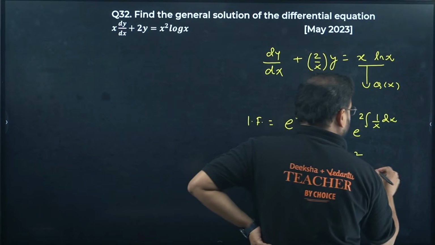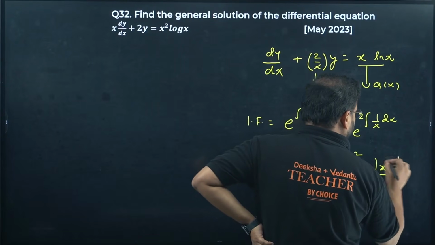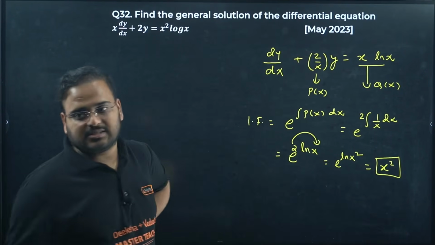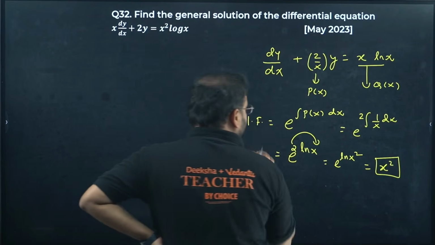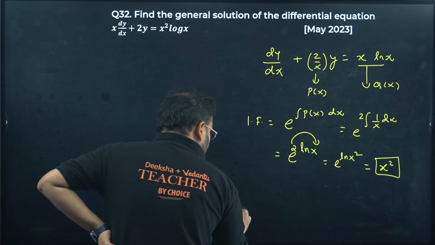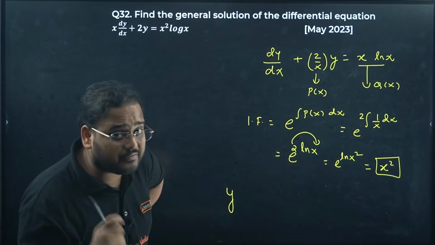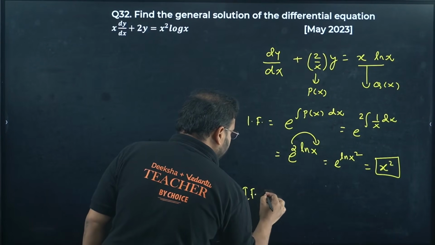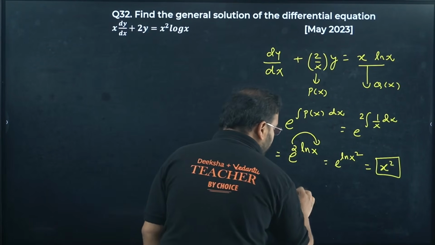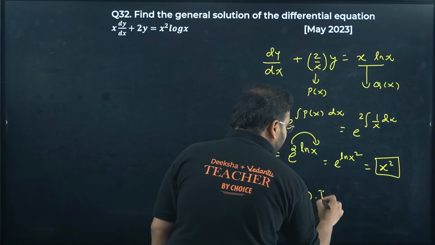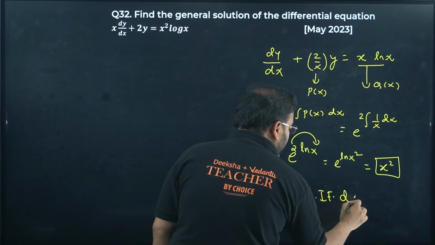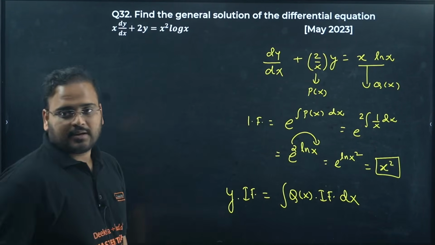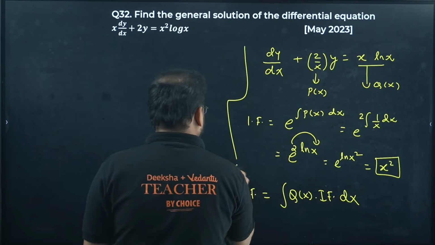This becomes simply x square. Once we have the integrating factor, my answer is given by y times the integrating factor equals the integration of Q(x) times the integrating factor dx.